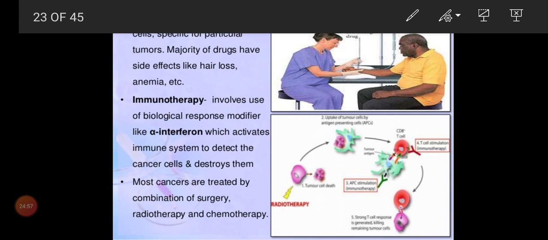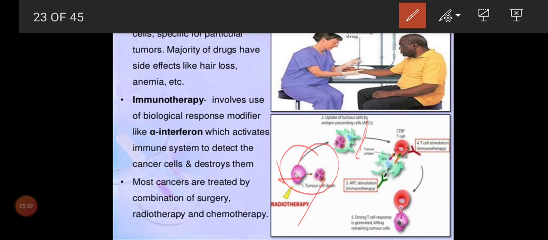Now the picture is explaining the radiotherapy. Radiotherapy means radiation, X-rays are being sent. Now this is your tumor cell and the tumor cell will die. Okay, next what will happen? Now this tumor cell is affected, and it will disturb some of the neighboring cells also. And second point, we'll see uptake of tumor cells by antigen presenting cells. So these antigen presenting cells take up the tumor cells.